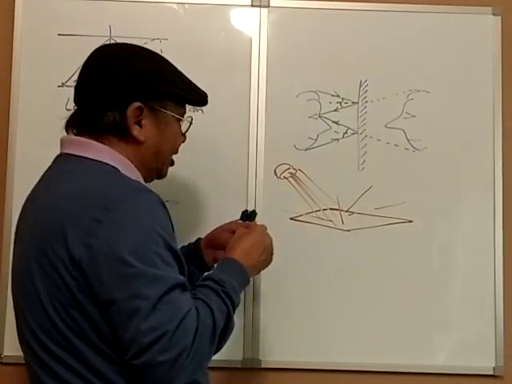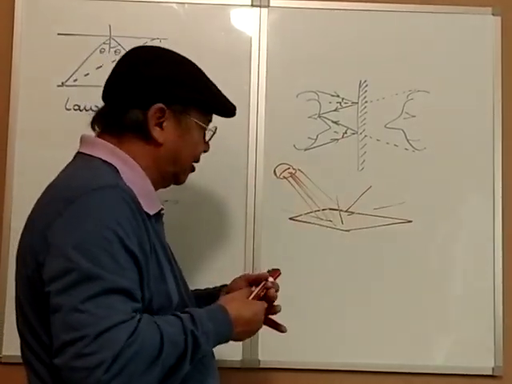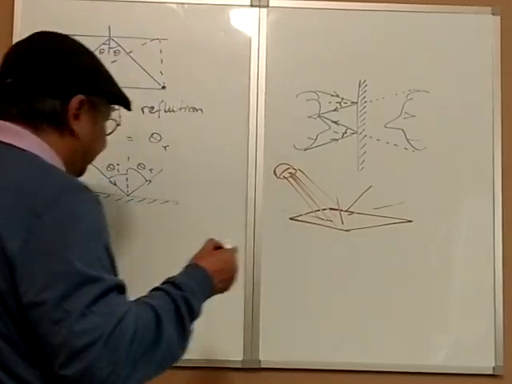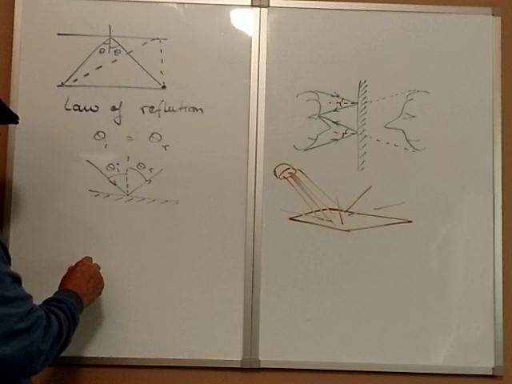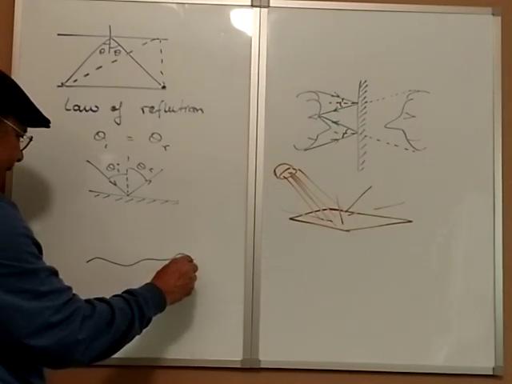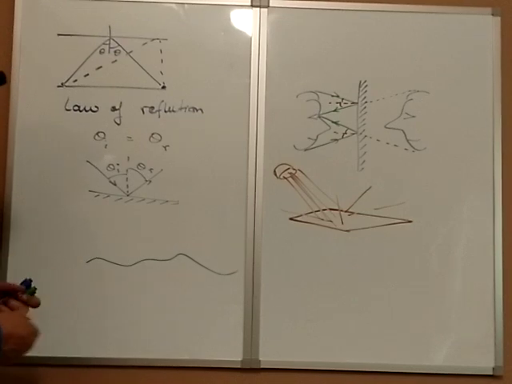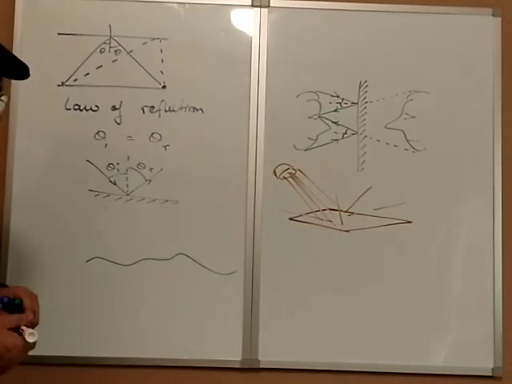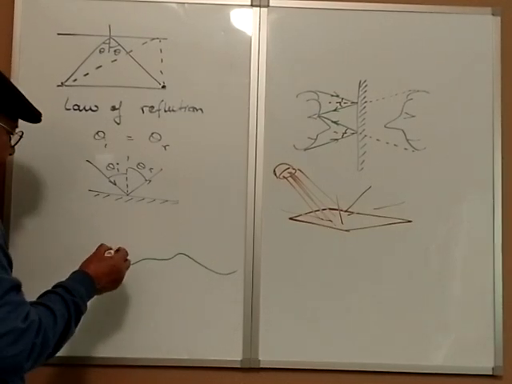The reason is because it's a rough surface, so the light goes everywhere. If you look at it microscopically, the surface is like this, not even at all. Of course, in the human scale, it's still a very thin sheet of paper.